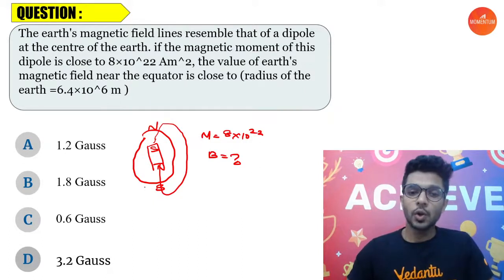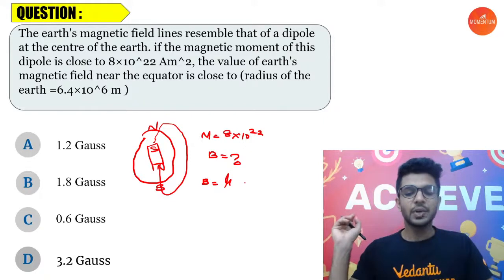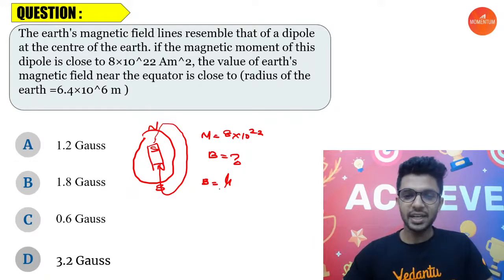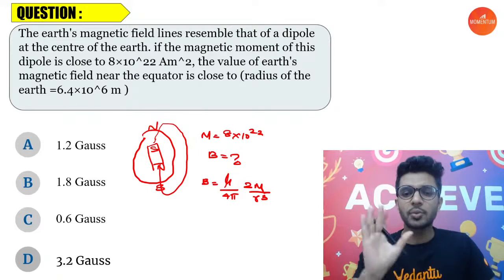Okay, so you all know that if you have a magnetic dipole, the value for the magnetic field at a distance of r is given by what? Can anyone tell me? Kaushika, Vichai, Arun, Robert, who is there to give me the answer? Magnetic field is mu naught divided by 4 pi, then 2 times magnetic dipole moment by r cube, isn't it? Very good. So you just have to put the values here.